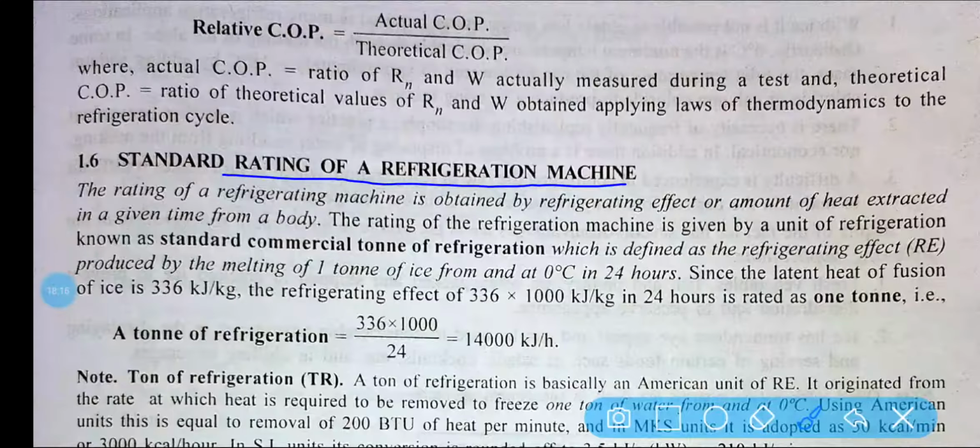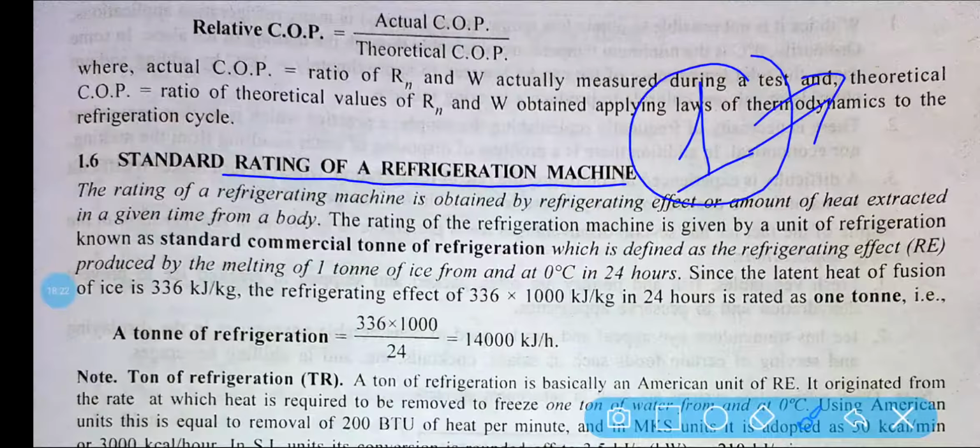You have seen that sometimes when your father has gone to the shop to buy an AC, he used to say, please give me a 1 ton refrigeration AC, or 1.5 ton AC. The shopkeeper who is selling that item asks what is the capacity, what is the size of your room. If you tell him it is 12 feet by 13 feet, he says that okay, 1 ton refrigeration is sufficient.